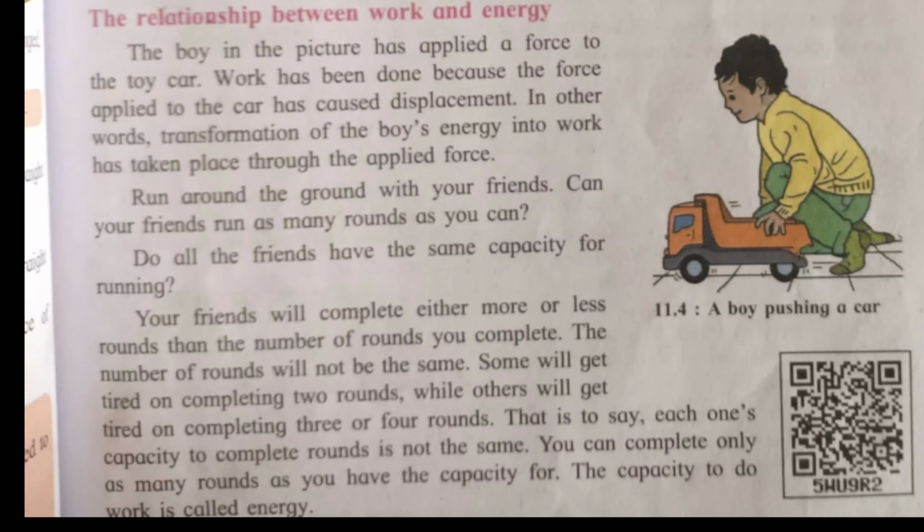Now run around the ground with your friends. Can your friends run as many rounds as you can? Do all friends have the same capacity for running? No, because their capacities are different. Your friends will complete either more or fewer rounds than the number of rounds you completed.